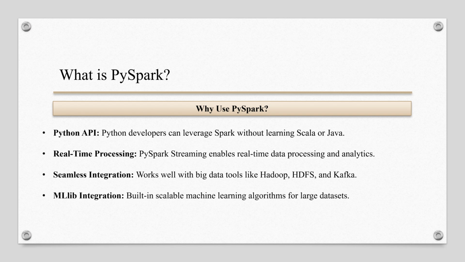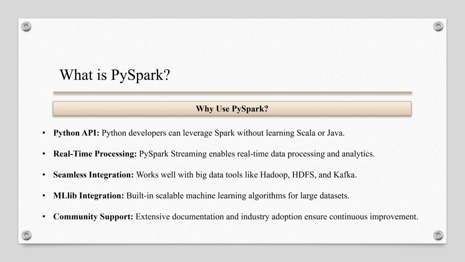MLlib integration. Built-in scalable machine learning algorithms for large datasets. It includes a wide range of algorithms for classification, clustering, regression, and collaborative filtering. This makes PySpark a powerful tool for building scalable machine learning models on large datasets. Community support, extensive documentation, and industry adoption ensure continuous improvement. Many large companies like Netflix, Uber, and Spotify use PySpark for data processing, which ensures continuous improvements and updates to the framework.